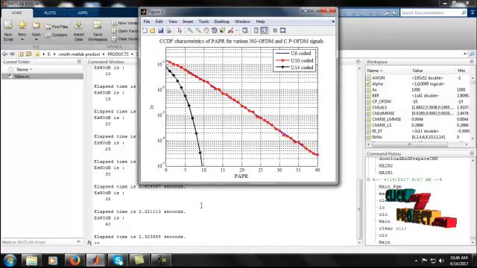Figure 2 shows the cumulative distribution function, that is the CDF characteristics of PAPR for various NG-OFDM and CP-OFDM. It shows the uncoded signal, U6 coded, U10 coded, and U14 coded. U6 is our coded signal, and our proposed work is compared to our U14 coder. The X label shows the PAPR and the Y label shows the probability.